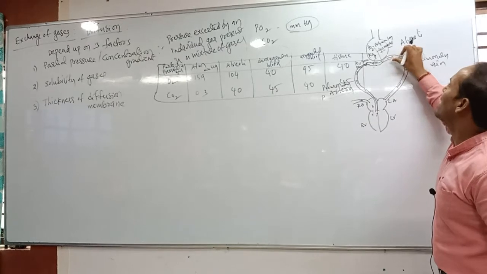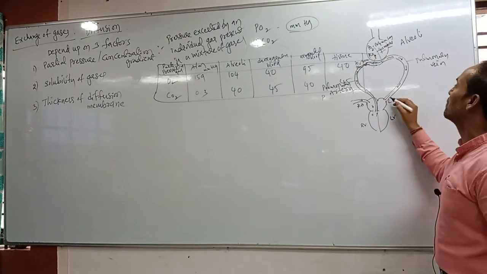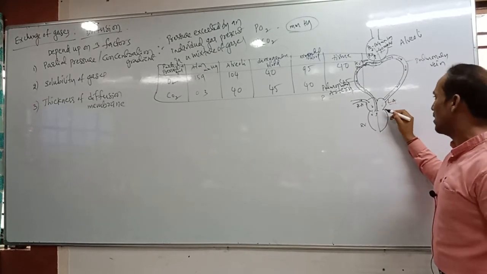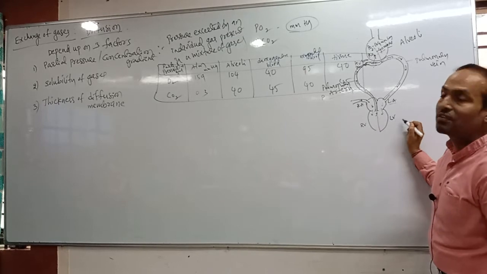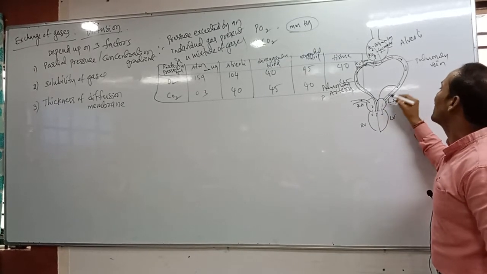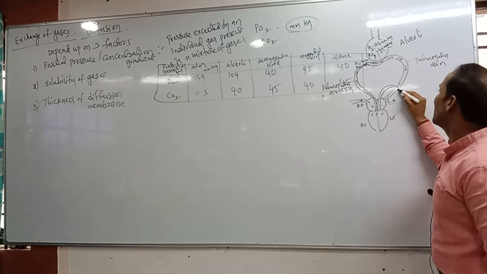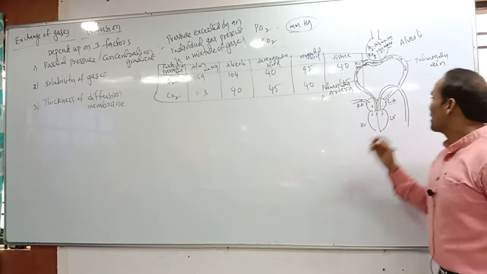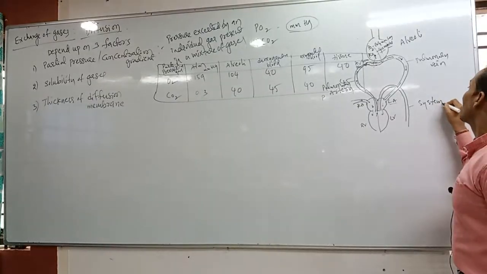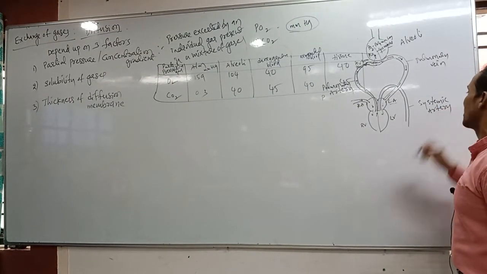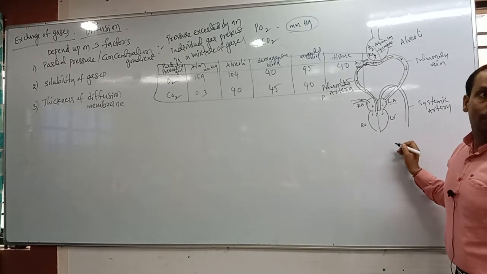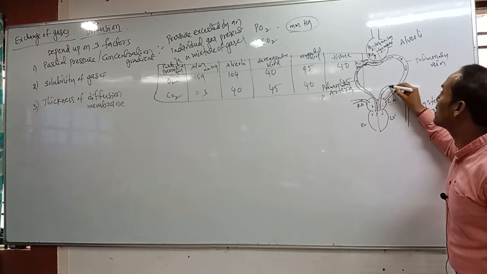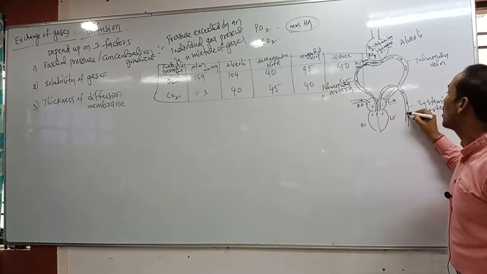Now this oxygenated blood will be collected by the pulmonary vein. The pulmonary vein opens into which auricle? Left auricle. But the oxygenated blood then enters which one? Left ventricle. And the left ventricle takes the blood, and it completely opens into which one? Aorta. Got it? Now which one is called the systemic artery? This is called the systemic arteries. Clear? What is this one? Systemic arteries. In these systemic arteries, which blood is there now? Deoxygenated or oxygenated blood? Oxygenated blood is there.